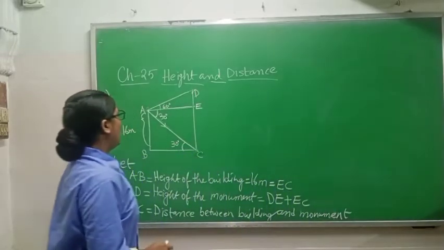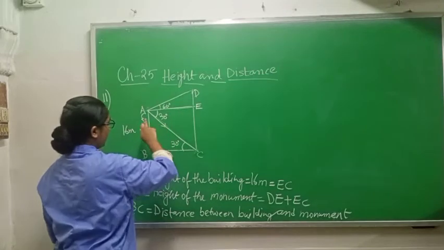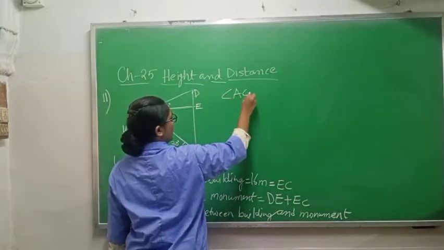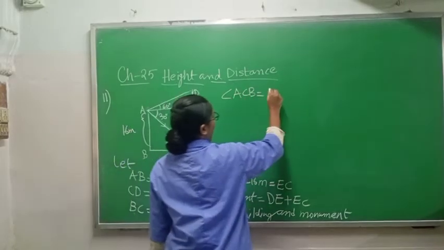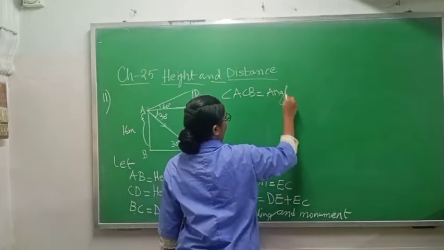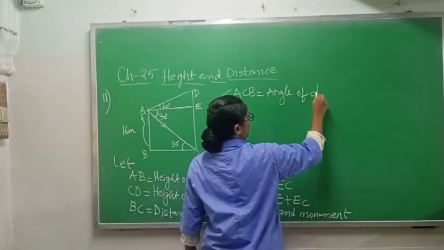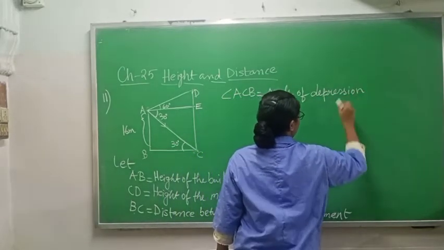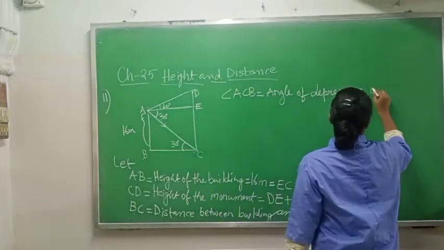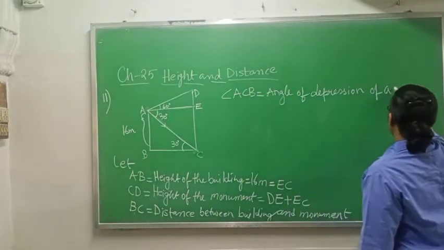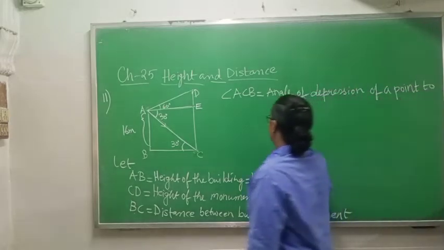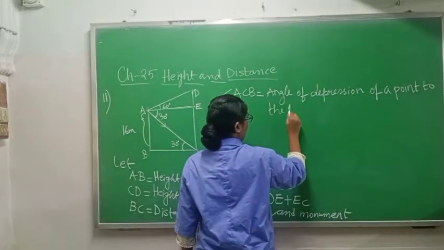Okay. Now angle ACB. Angle ACB, angle of depression of a point to the foot of the monument.